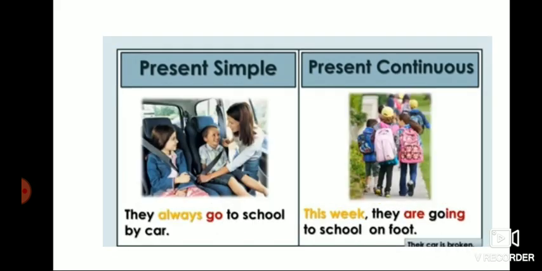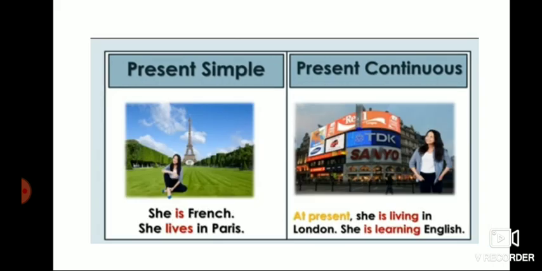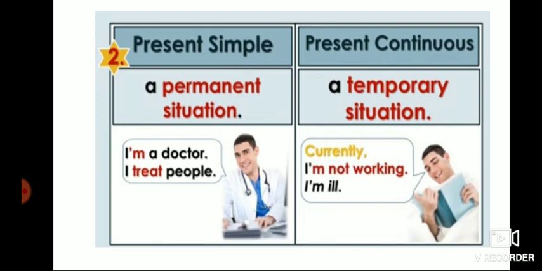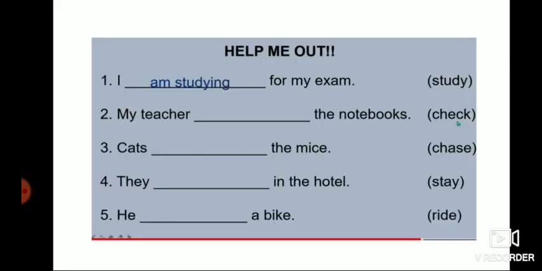They always go to school by car. Present continuous tense: this week they are going to school on foot. This week, so it is already planned, so they are using present continuous tense. She is French. She lives in Paris. At present, she is living in London. She is learning English. I am a doctor. I treat people. Temporary situation: currently, I am not working. I am ill. For a permanent situation we use the simple present. For a temporary situation we use the present continuous tense.